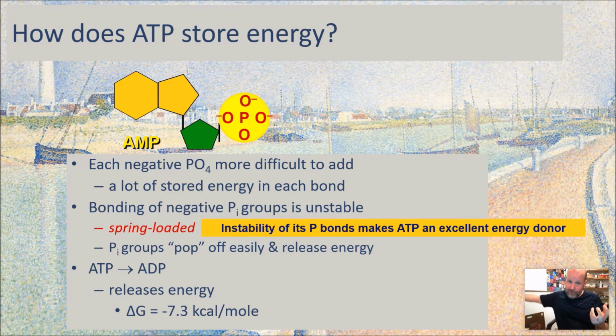And if I grab a third phosphate and stick that one on there, I really have to kind of cram it on there because it doesn't want to go. I got 2 negatively charged phosphates, and a third negatively charged phosphate is like, no, I don't want to be there. But I can click it on there, and now I've got ATP. And you can think of it as being spring-loaded, right? That third phosphate is just ready to pop off. So an enzyme is going to grab a hold of this thing and use that energy to make something happen because it's got energy just hanging by a thread ready to just explode off of there. So it's an unstable molecule, but that's what makes it so useful.